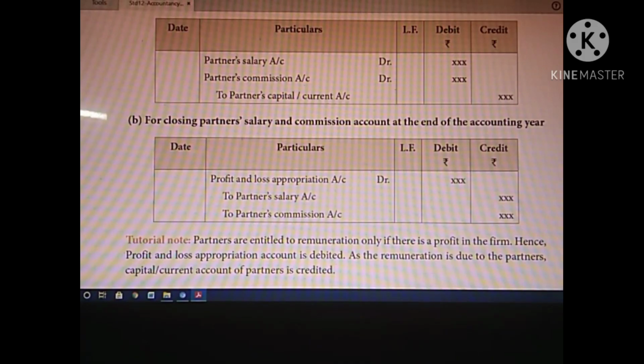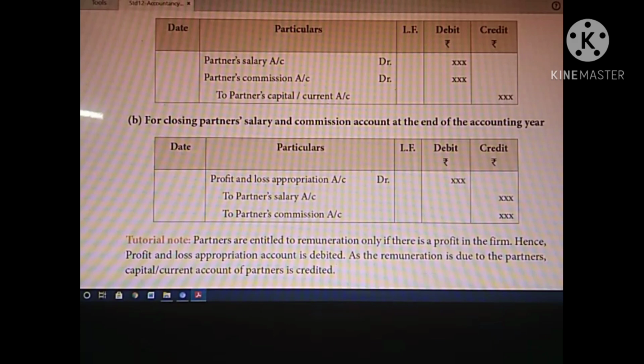It is a very important thing: out of the profit only are they entitled to a salary or commission.